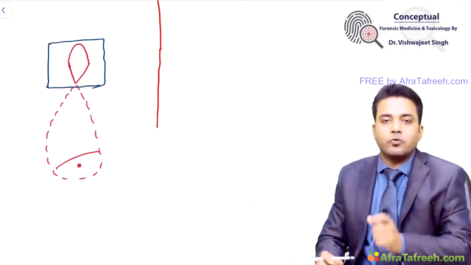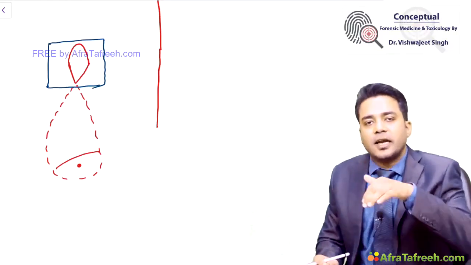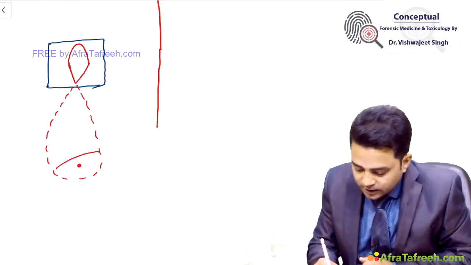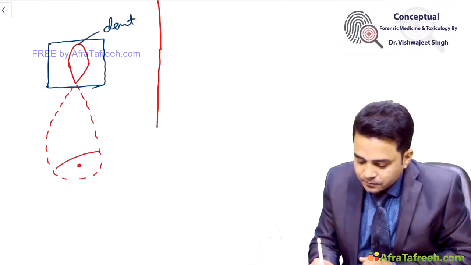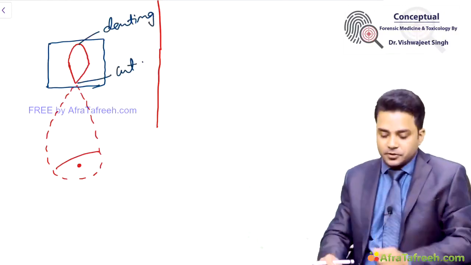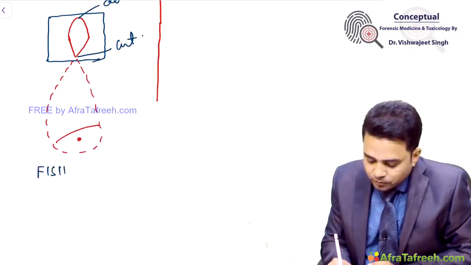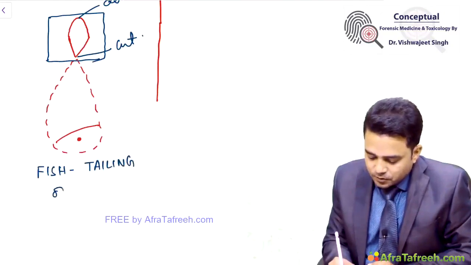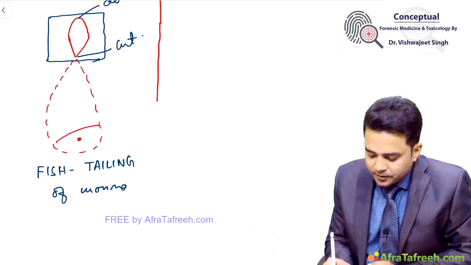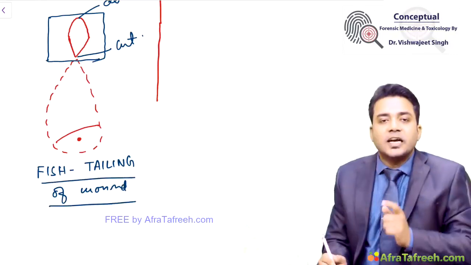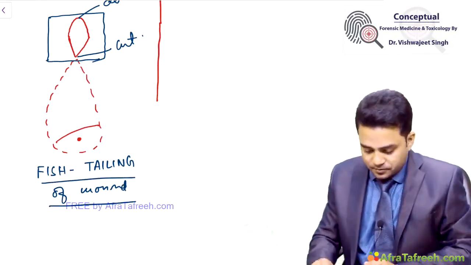So this type of wound where one end is cut and the other end is dented, this is the cut produced by the sharp edge. This type of wound is called fish tailing of the wound, seen with use of a single sharp edge weapon.